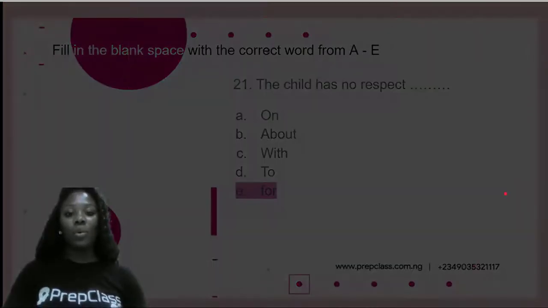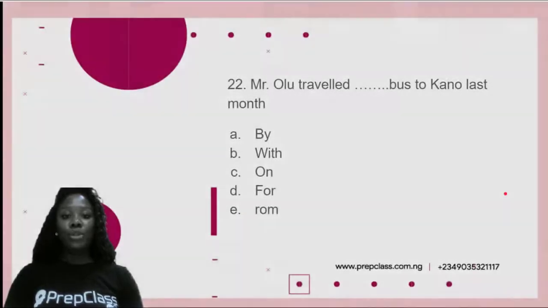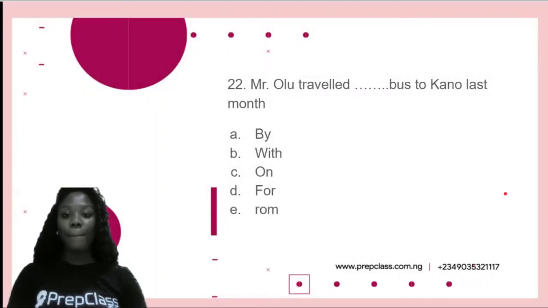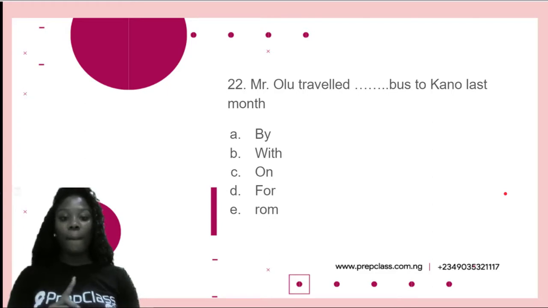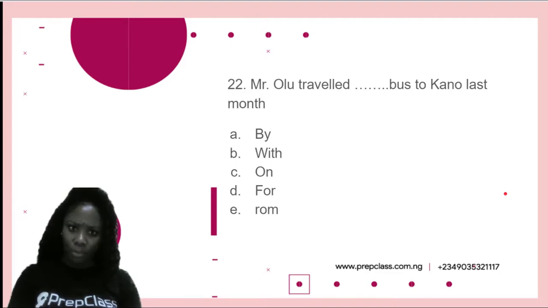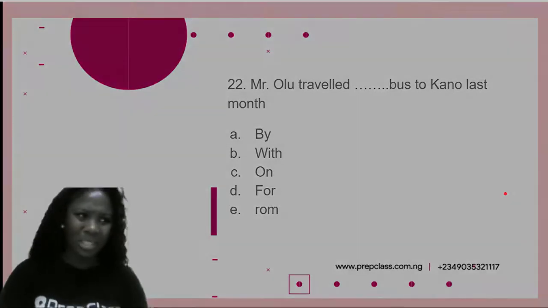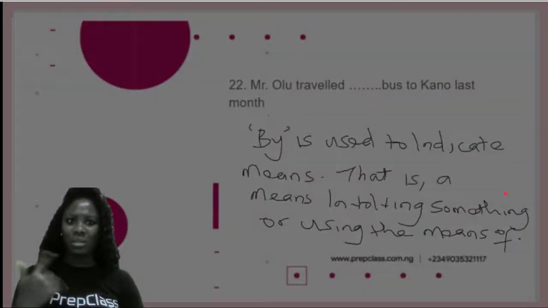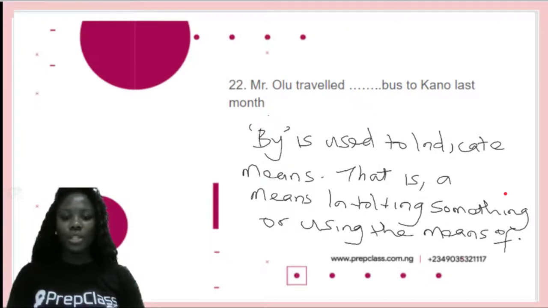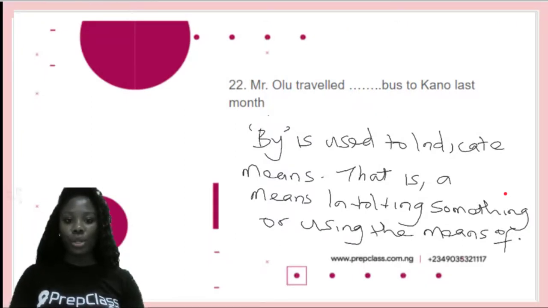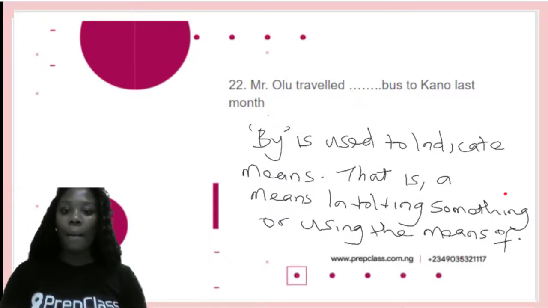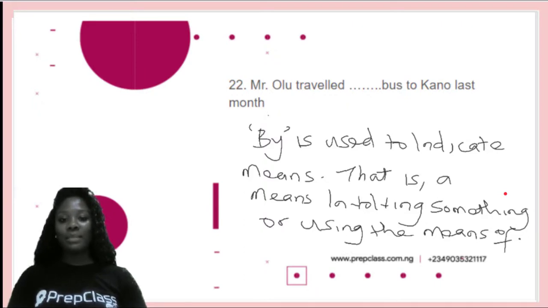And our 22nd question, Mr. Olu traveled bus to Kano last month. And our options are by, with, on, for, and wrong. Wrong. Is that a word? That sounds like a computer word. Okay, so Mr. Olu traveled by bus to Kano last month.